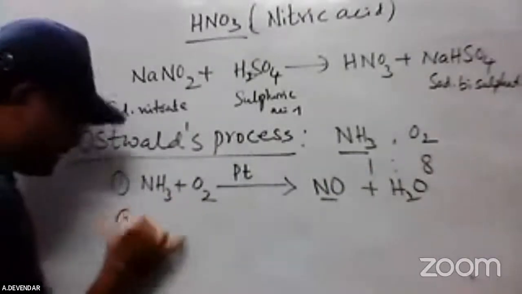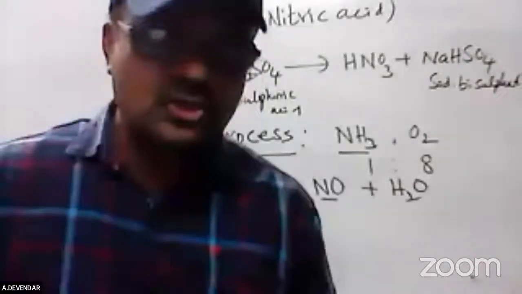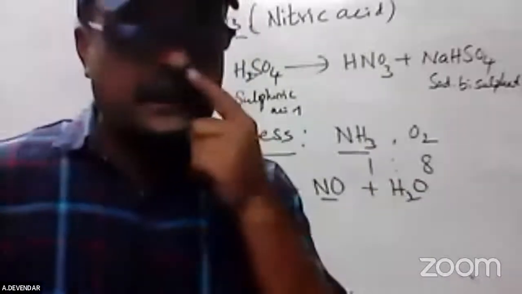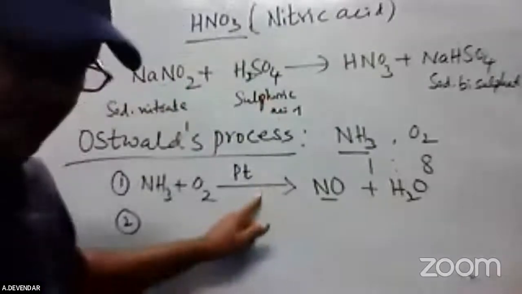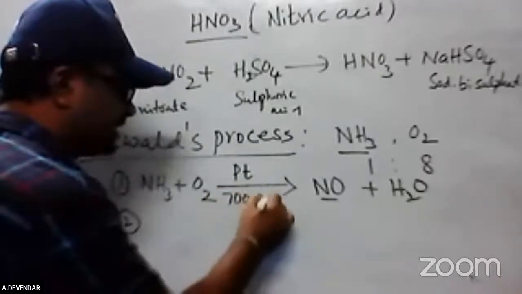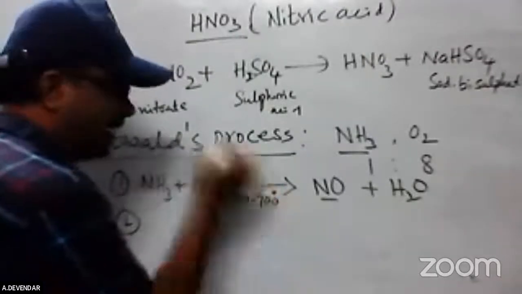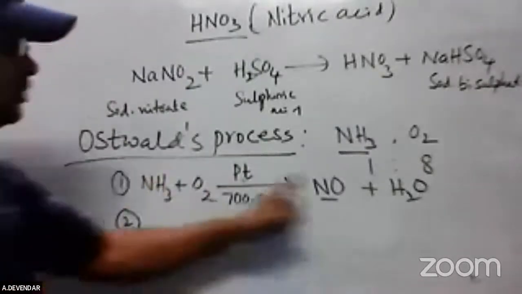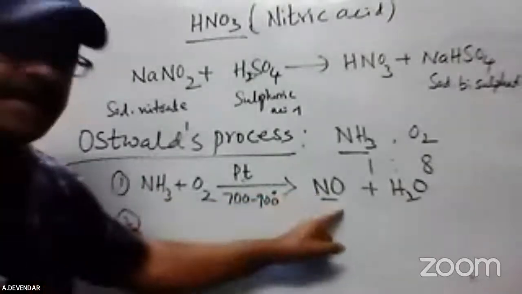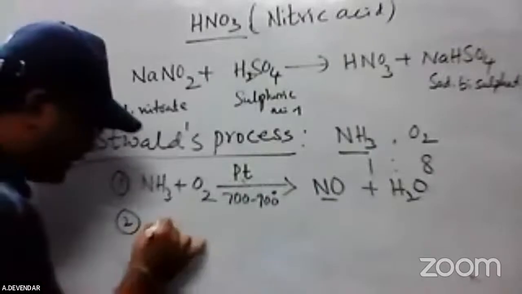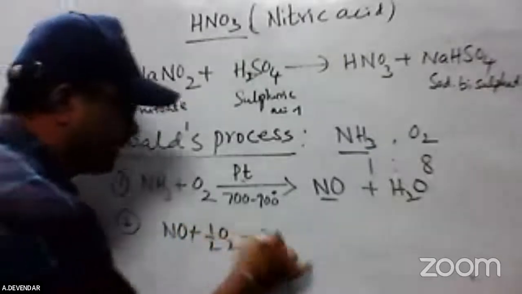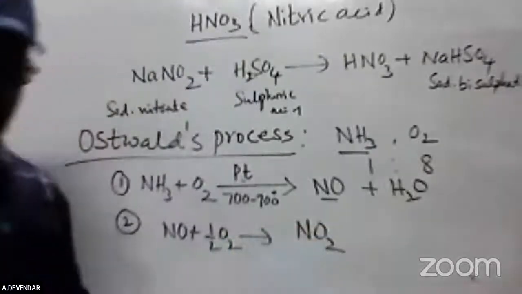Then this product is passed to the oxidation chamber, which is also called the cooling chamber. Here the temperature is very high, almost 700 to 900 degrees. At this temperature, with the help of the platinum catalyst, about 94% of the ammonia is oxidized. This is again oxidized in the cooling chamber. Only partial oxidation takes place here, and nitrogen dioxide, NO2, is formed.